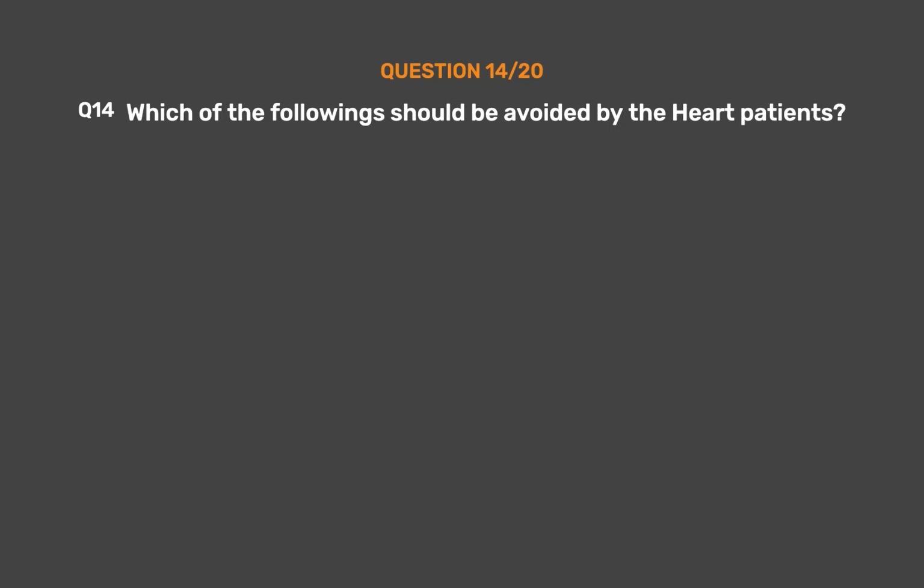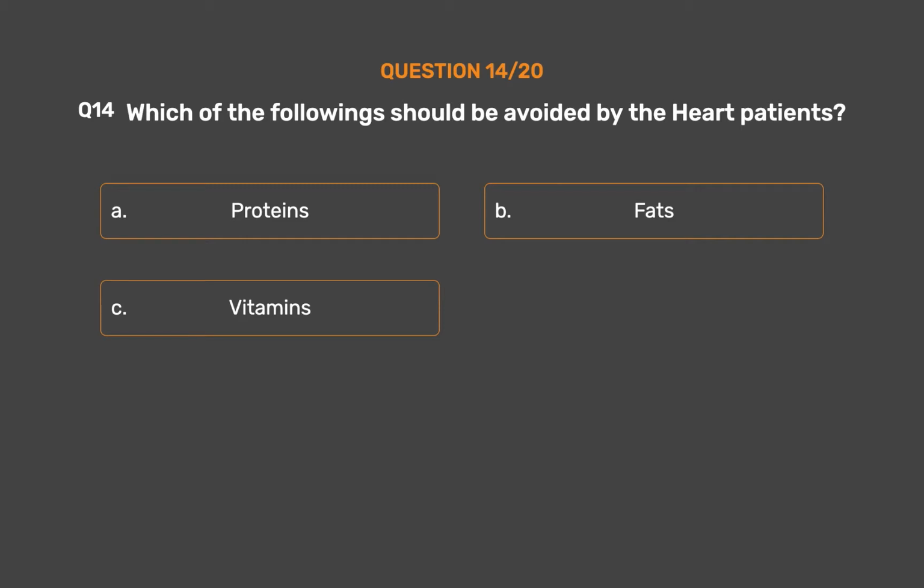Question number 14. Which of the following should be avoided by the heart patients? Option A, proteins. Option B, fats. Option C, vitamins. Option D, carbohydrates. The correct answer is option B, fats.